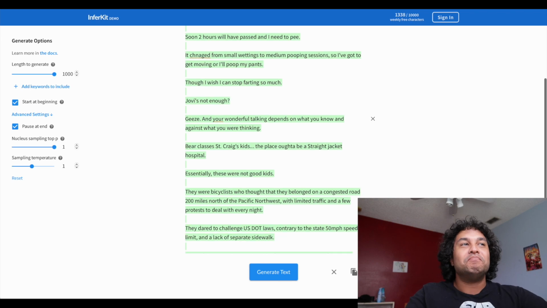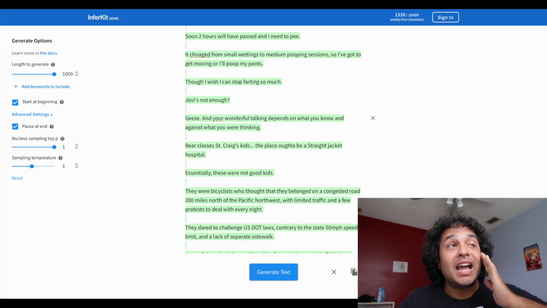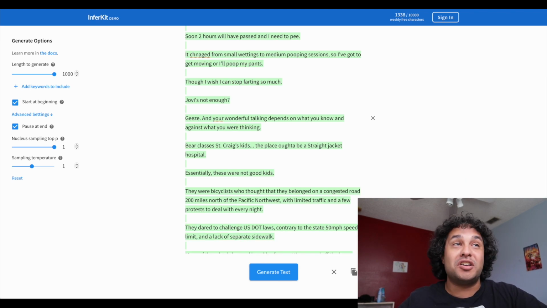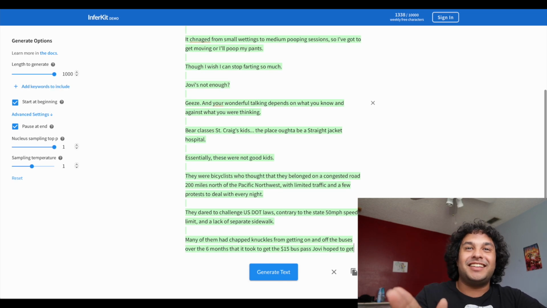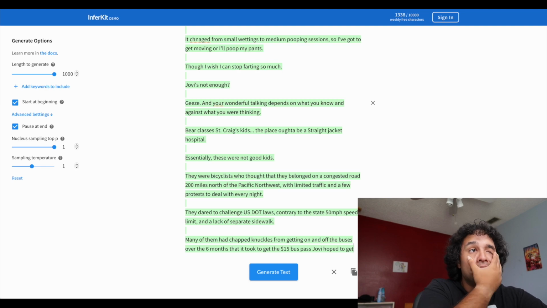Jovi's not enough. Jeez. Bear Class is St. Craig's kids. The place ought to be a straitjacket hospital. Essentially, these were not good kids.